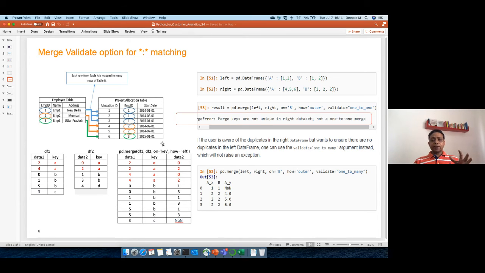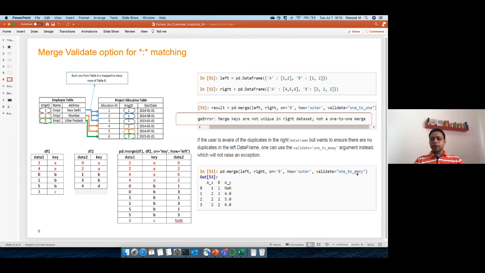There is no other change in syntax. Simply follow the same syntax, pd.merge and left, right, and whatever you want to do. One interesting thing is that it has a kind of validation also. Suppose you don't know whether there are duplicates, or you're merging two tables where you do not expect duplicates. Then you can put validate equal to 1 to 1. If either table has duplicates, it will give you a merge error so that you know you are not merging on duplicates. But if you know there are duplicates and you simply want to know whether they are there or not, you can say one to many.